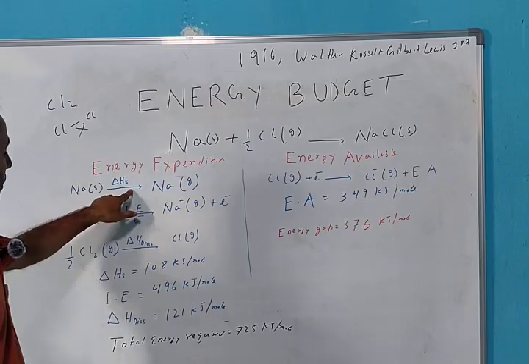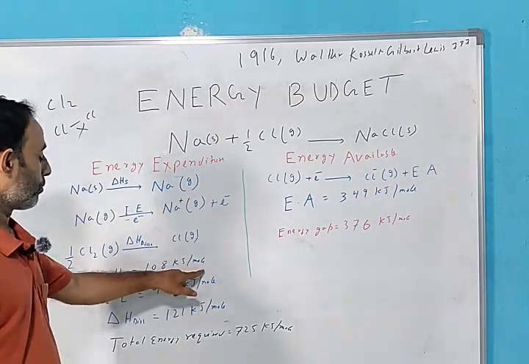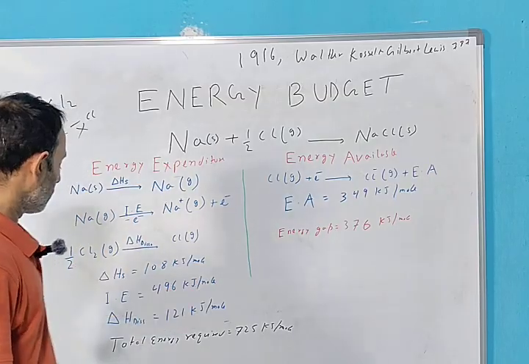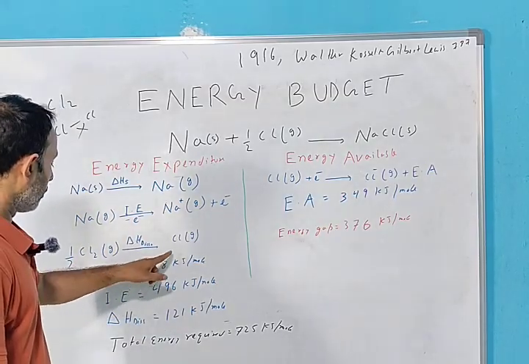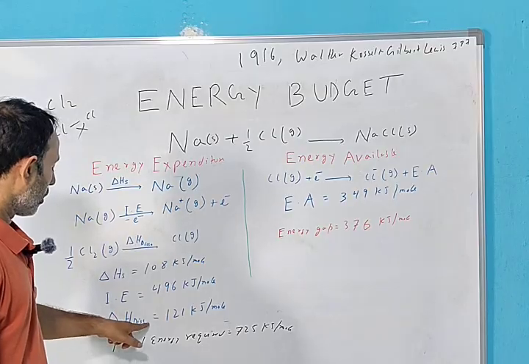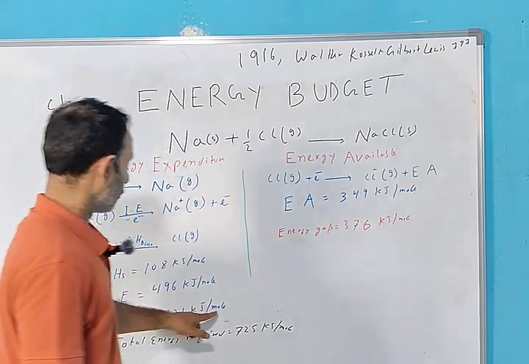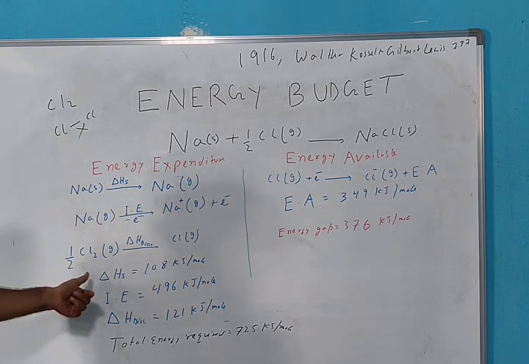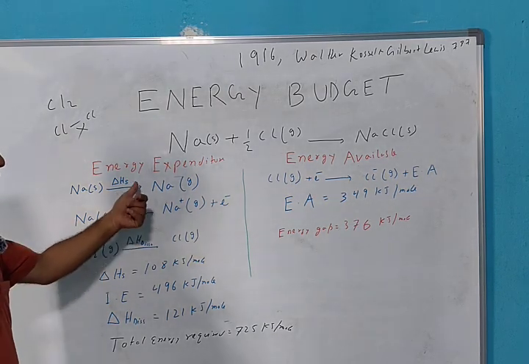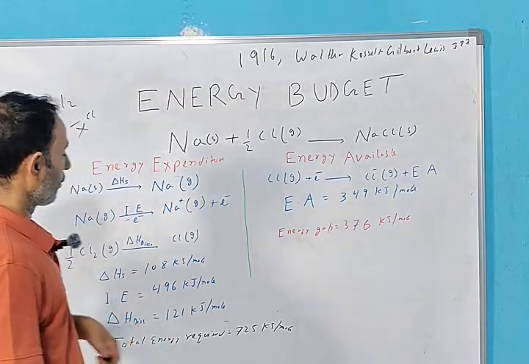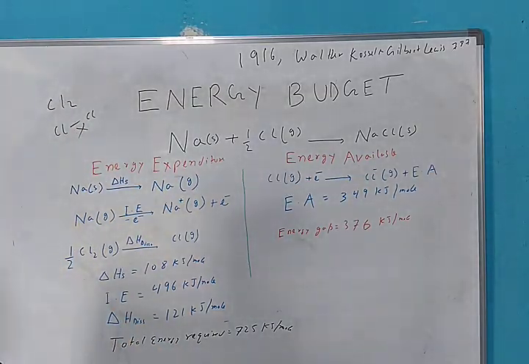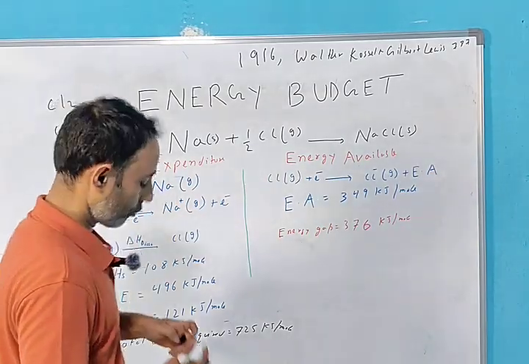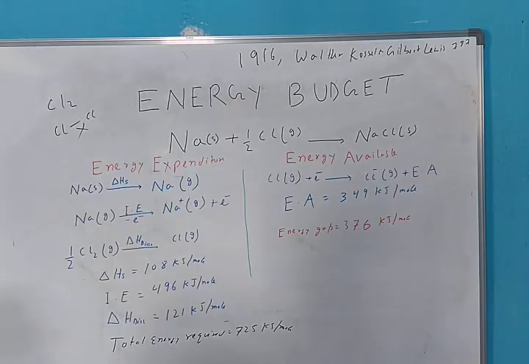So the heat of sublimation is 108 kilojoule per mole, ionization energy is 496 kilojoule per mole, and the heat of dissociation of half a mole of Cl2 is 121 kilojoule per mole. This is the amount of energy we require to expend. We have to give up this, and this amount of energy is going to be absorbed for the formation of the ionic bond.